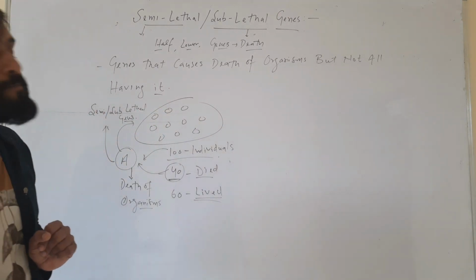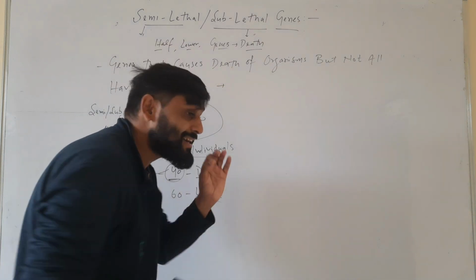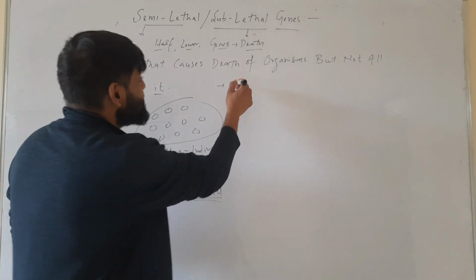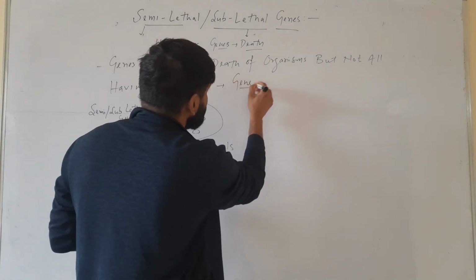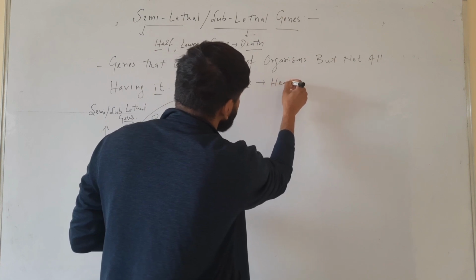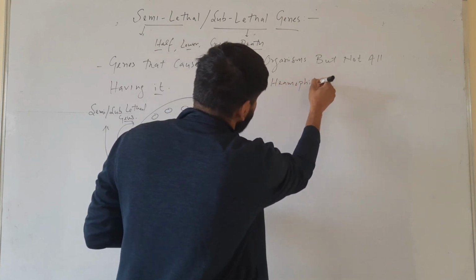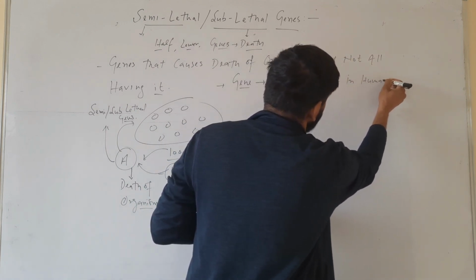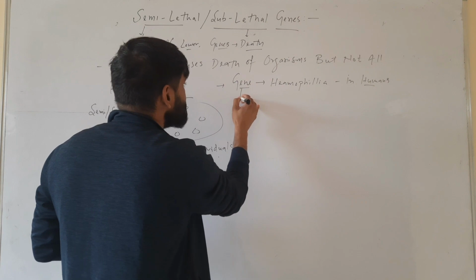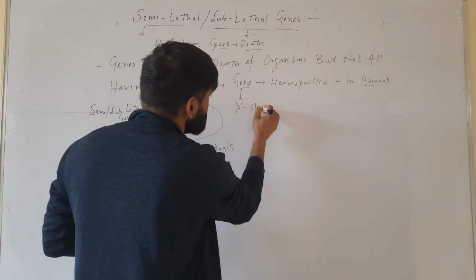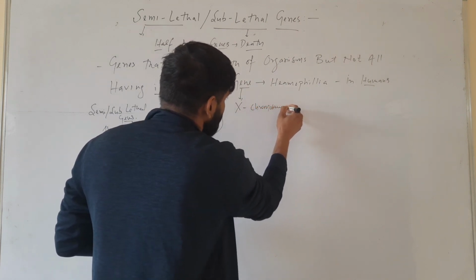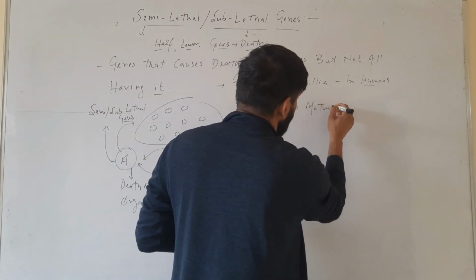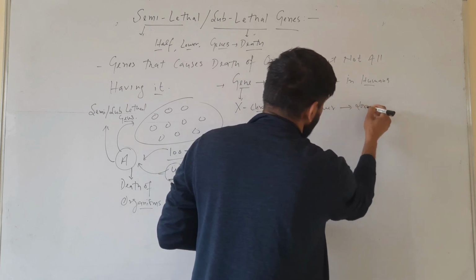Now, a classic example of a semi-lethal or sub-lethal gene is the gene that causes hemophilia in humans. That gene is present on the X chromosome, which means it is transmitted from mother to son.